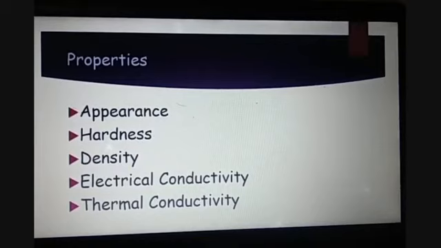Its density is lower than diamond. It is a good conductor of heat as well as electricity. Its melting and boiling points are high because of the covalent bonds between the carbon atoms. It is insoluble in all common solvents but gives carbon dioxide when it reacts with air at a temperature of more than 100 degrees Celsius.